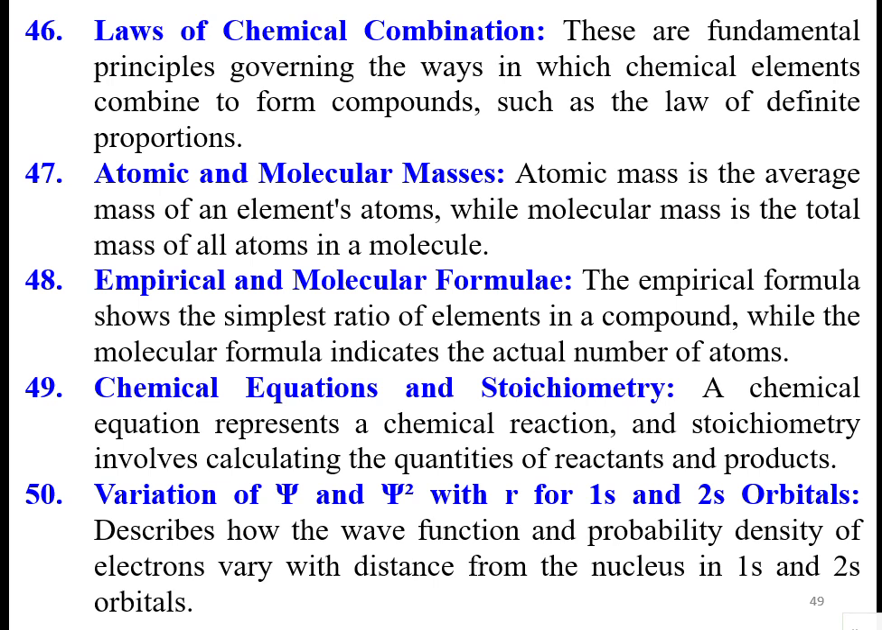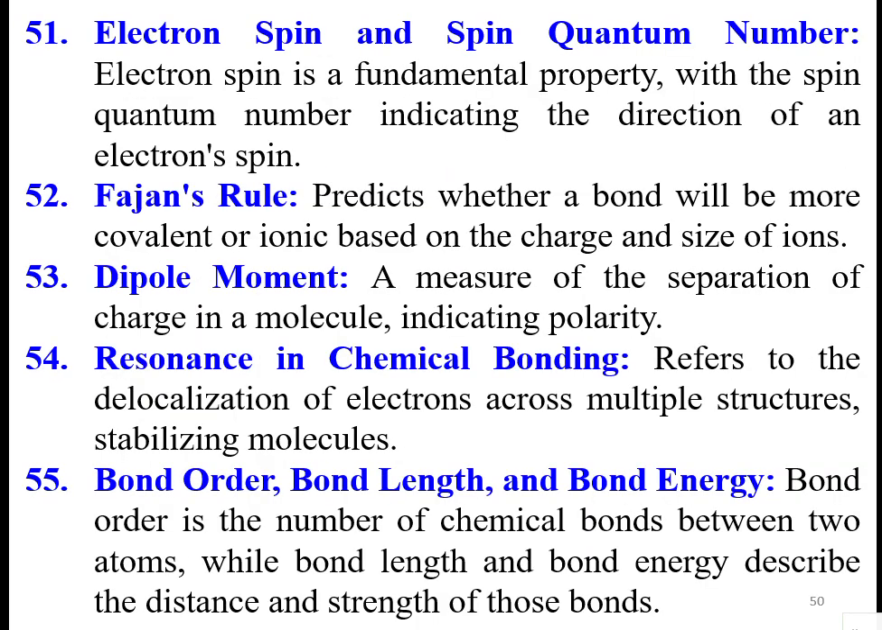The variation in psi and psi square for 1s and 2s orbitals describes how the wave function and probability density of an electron vary with the distance from the nucleus in 1s and 2s orbitals. Psi is the wave function and psi square is the probability density function. Electron spin and spin quantum number: electron spin is a fundamental property, with the spin quantum number indicating the direction of electron spin.